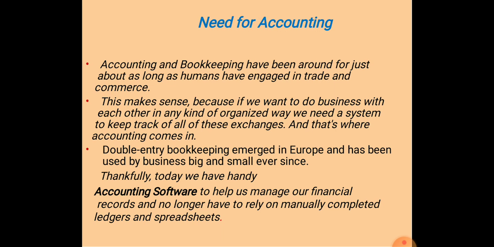In accounting, there are basically two ways of accounting. The first one is the single entry system and the other one is the double entry system. Most of the time every transaction has two effects, so we use the double entry system of bookkeeping. The double entry system of bookkeeping emerged in Europe and has been used by businesses big or small ever since.